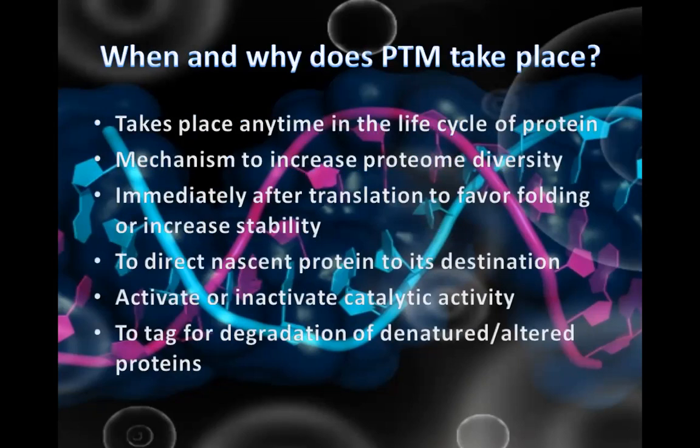When and why does PTM take place? It takes place anytime in the life cycle of a protein. It is a mechanism to increase proteome diversity. It occurs immediately after translation to favor folding or increase stability, to direct a nascent protein to its destination, to activate or inactivate catalytic activity, and to tag denatured or altered proteins for degradation.